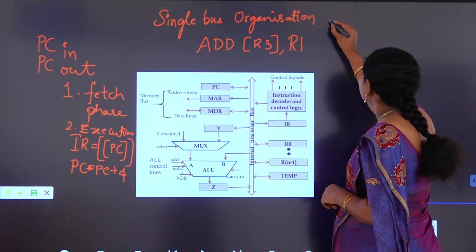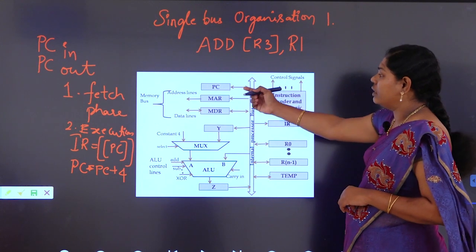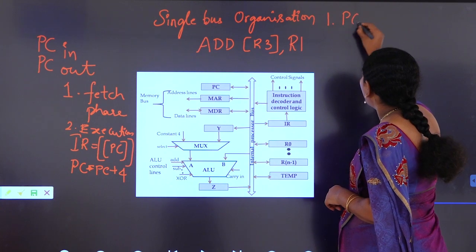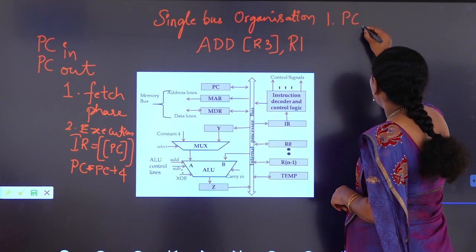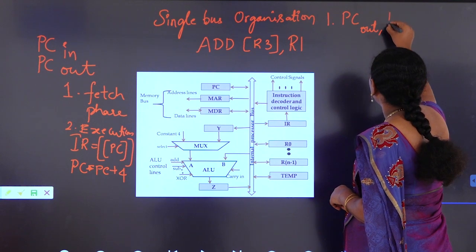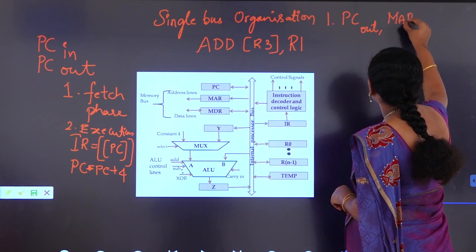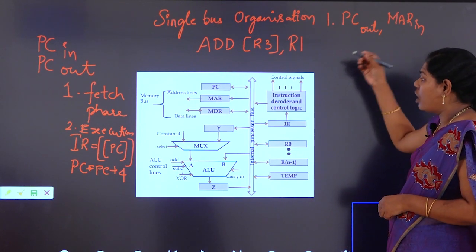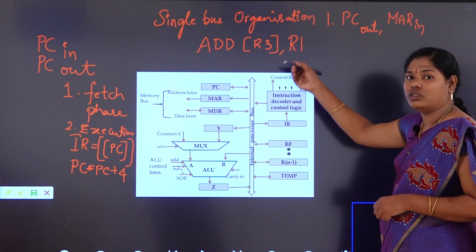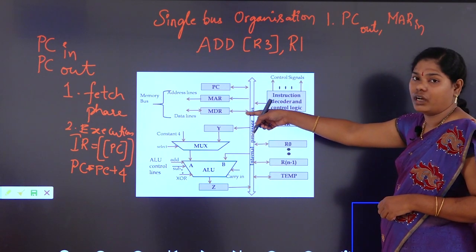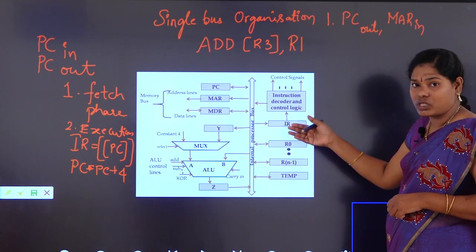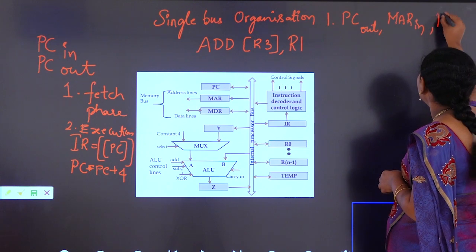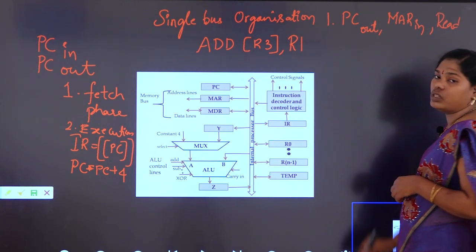Now, what is the first step we have to perform? The contents of PC is the address of this instruction. It should be copied to MAR. So, PC out, MAR in. Now we are specifying an address. Now it identifies the corresponding location, and those contents should be copied to MDR. It is external to the processor, so we have to read from external memory. So we have to generate a read control signal.